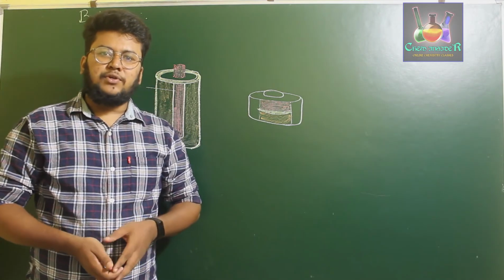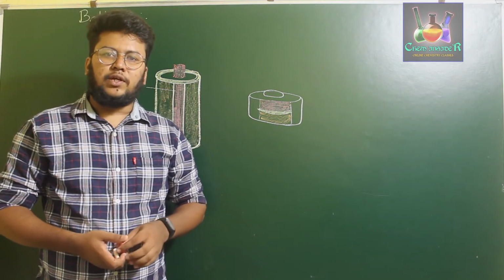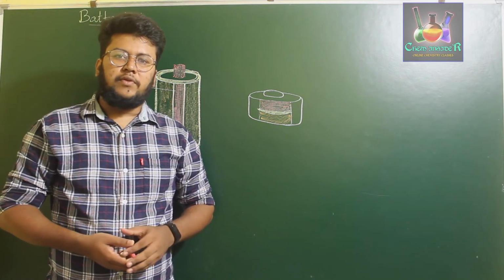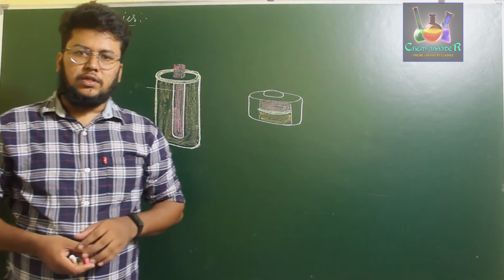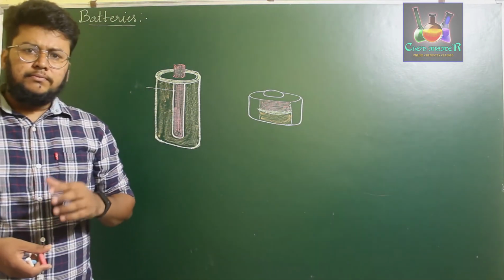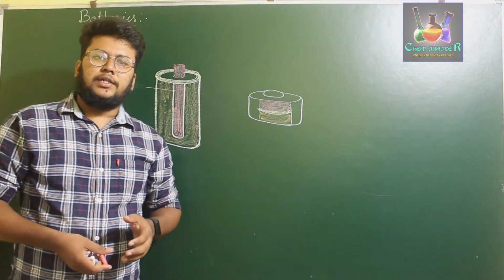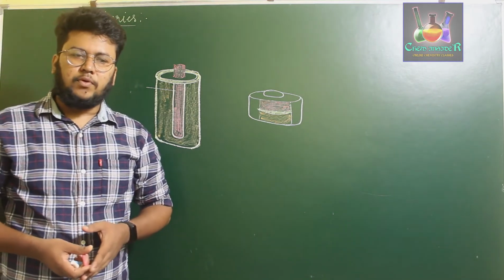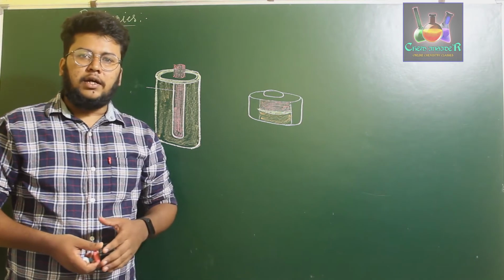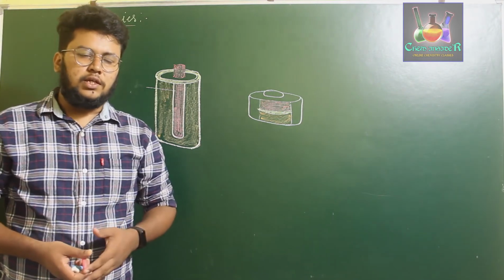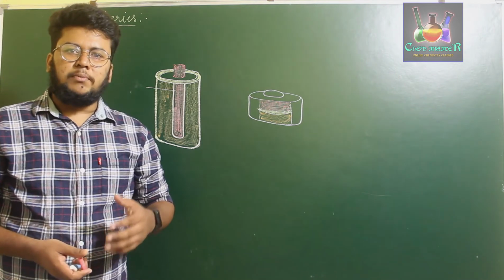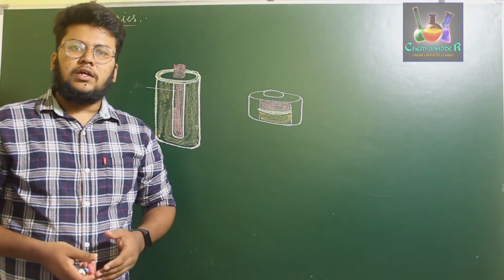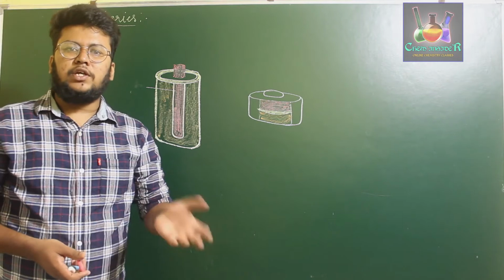This will be the last topic of the video for the electrochemistry chapter, where we are discussing batteries. Batteries are materials or substances which convert chemical energy to electrical energy. Usually a battery may contain one cell or more than one cell, and in some cases these batteries convert chemical energy to electrical energy and can be reused again.